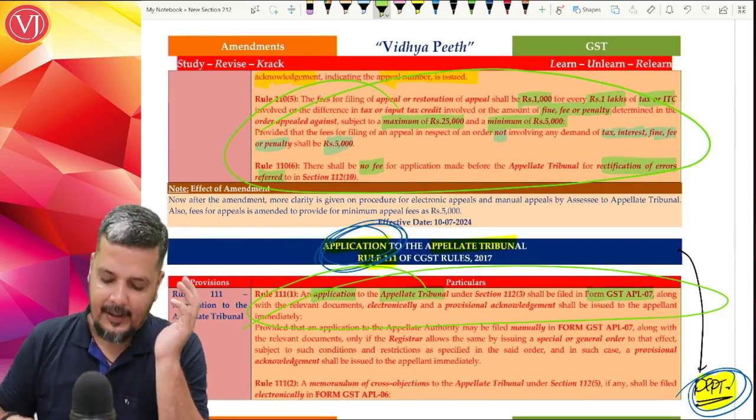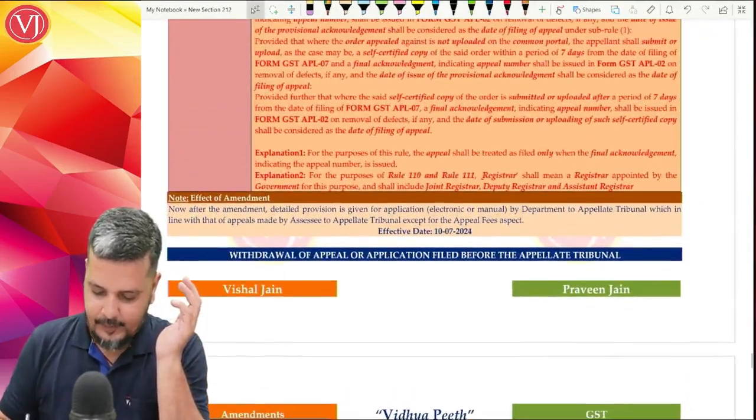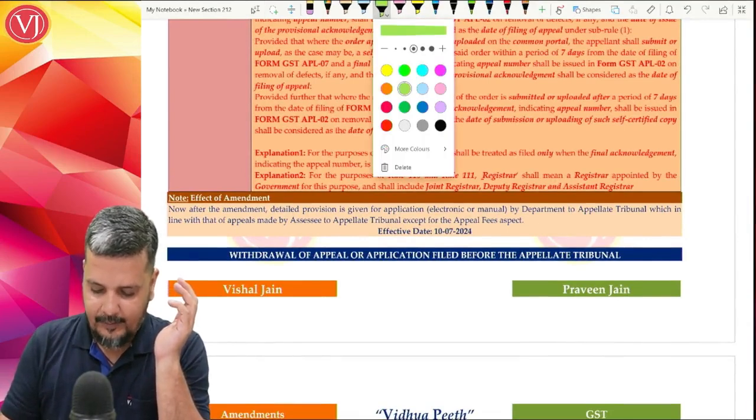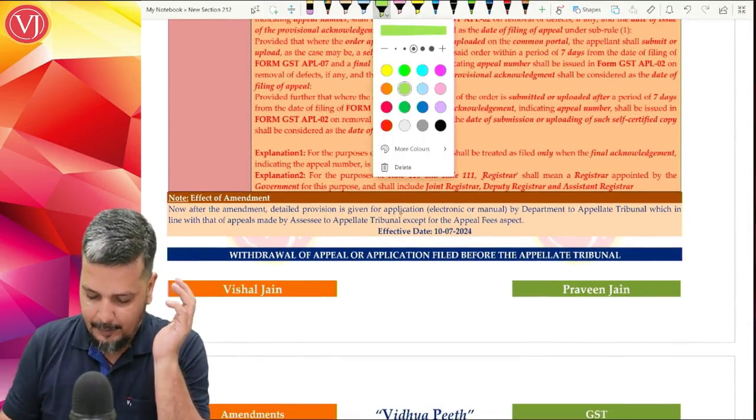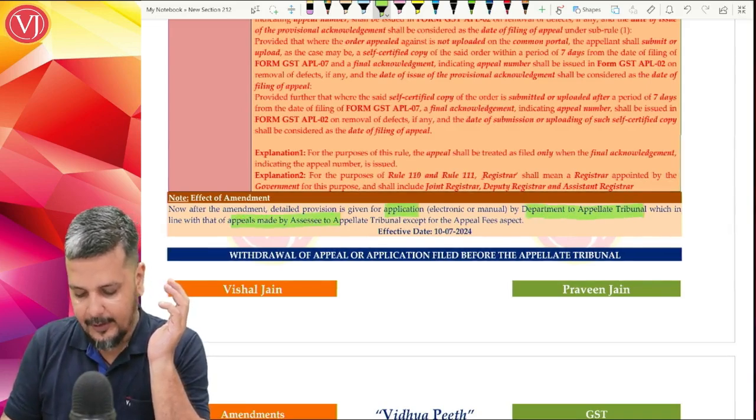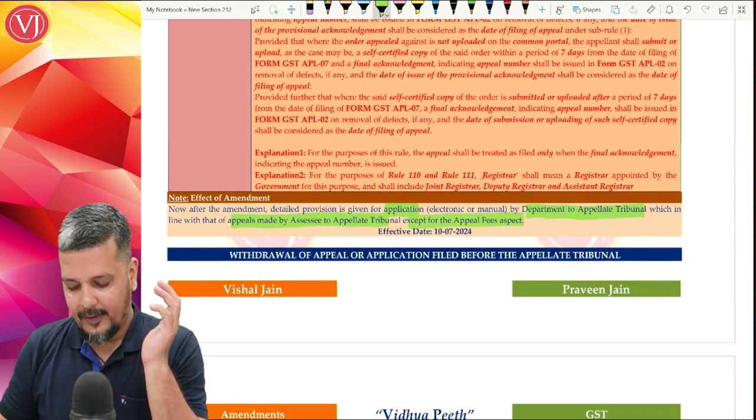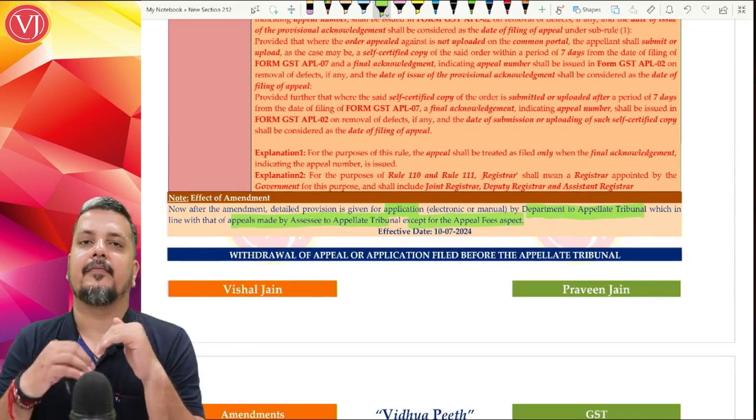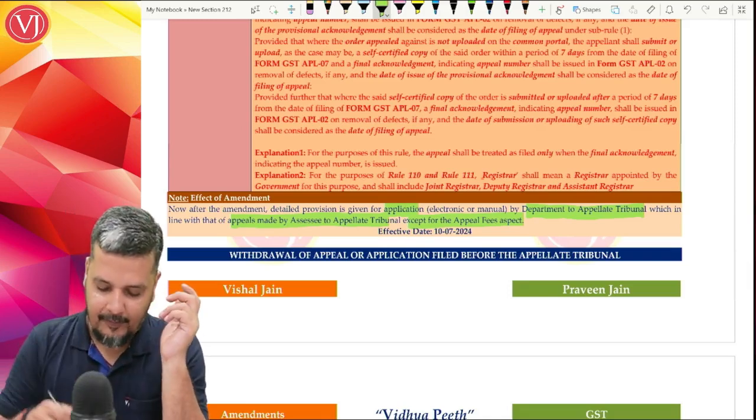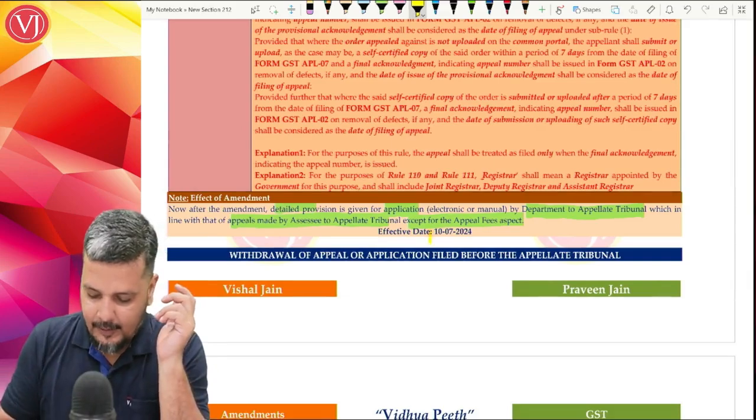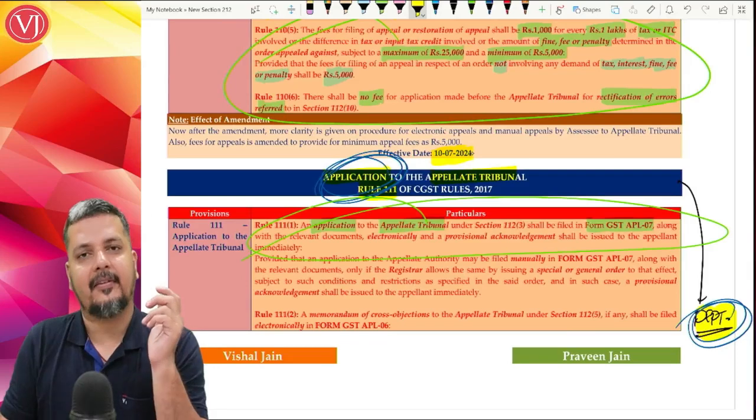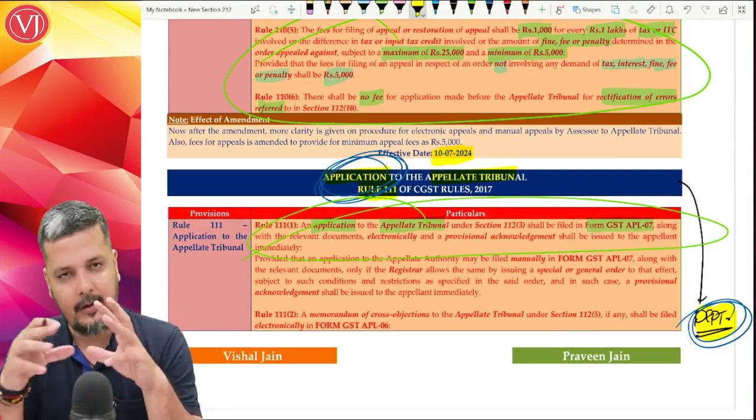You will not find any provision for fees. So what is the amendment brought here? Application by department is very similar to appeals by assessee, except for the fees aspect. Earlier, application by department was very short and crisp. Now they have given a detailed provision with effect from 10th of July 2024. Even your appeals to the appellate tribunal, all the amendments are effective from 10th of July 2024.